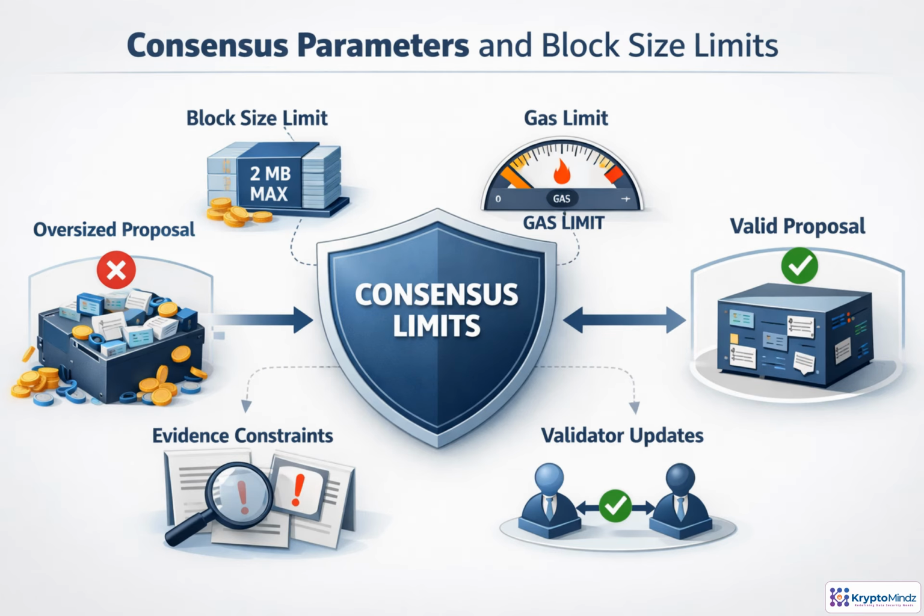Consensus parameters are the chain's safety envelope. They define what a valid block may contain before consensus accepts it. In PrepareProposal, the app must choose transactions that fit byte limits, gas limits, evidence rules, and validator update constraints. In ProcessProposal, peers apply the same boundaries to reject unsafe proposals. Treat these values as hard protocol rules, not tuning hints. If a proposal exceeds them, both correctness and liveness are at risk.